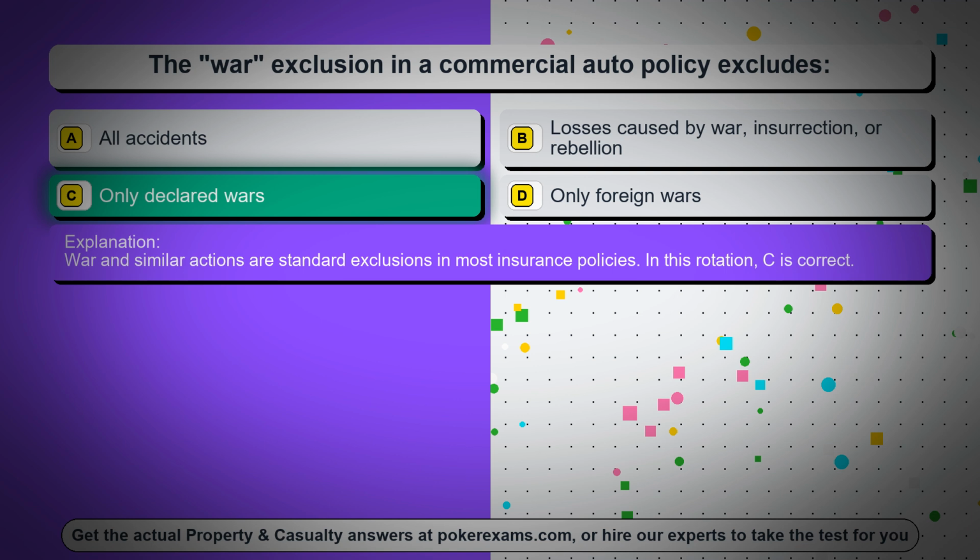War and similar actions are standard exclusions in most insurance policies. In this rotation, C is correct.